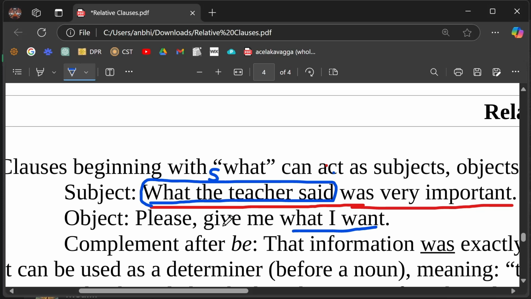Yes. No, take it. It is already the object. Then you don't say "take it what you want". You're saying the same thing twice. Here you have two objects. "Give me" is one object, and "what I want" is another object, but "take it" is only one object.